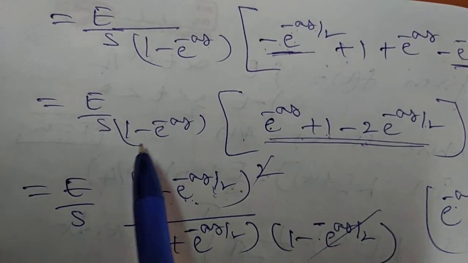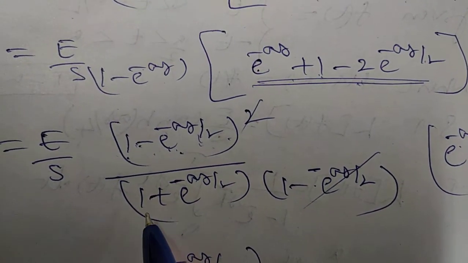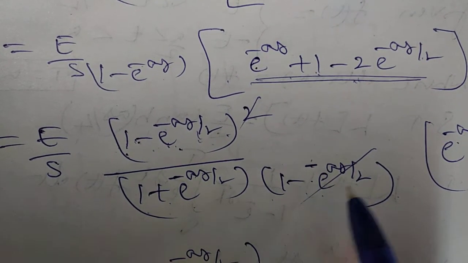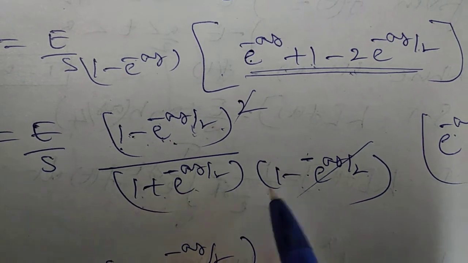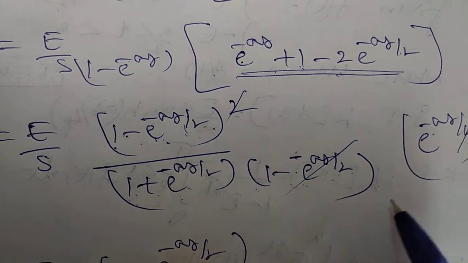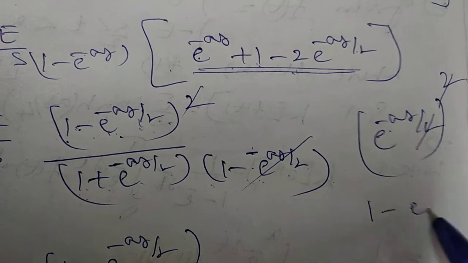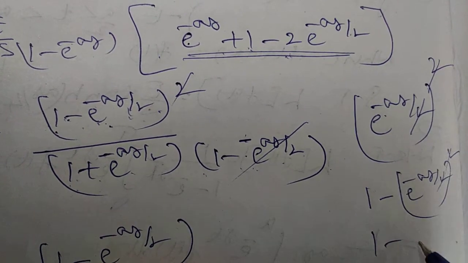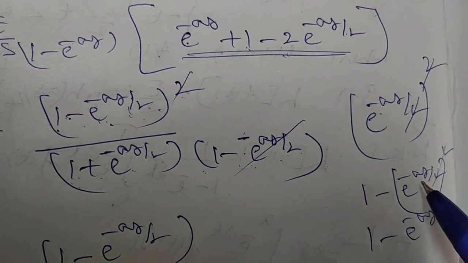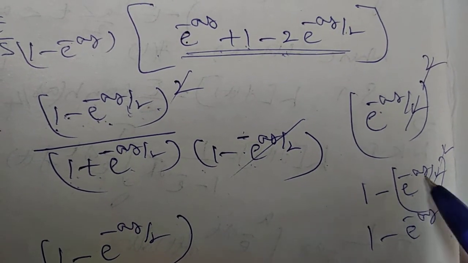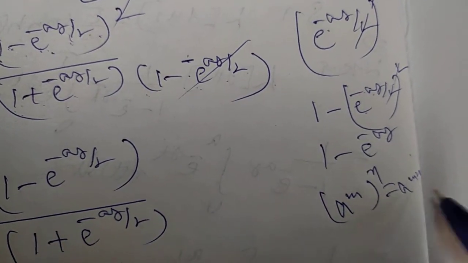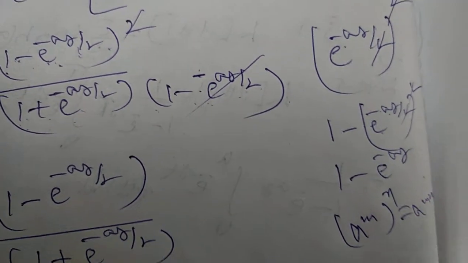See here, 1 minus e power of minus as, that can be written as 1 plus e power of minus as by 2 into 1 minus e power of minus as by 2. How? a plus b into a minus b, a square minus b square. So a square means 1, minus b square means what? e power of minus as by 2, that whole square. So whole square means this 2 becomes cancel, 1 minus e power of minus as. So this does not become plus because it is e power of minus as whole square. See like this, a power of m whole power of n, a power of m into n. This becomes multiplication, this minus does not become plus.